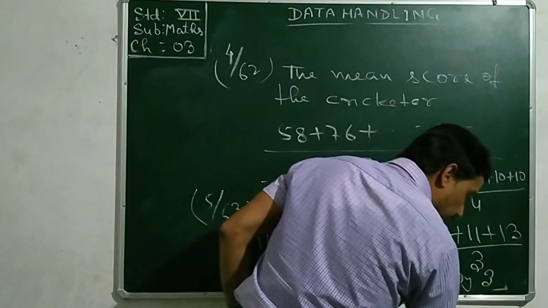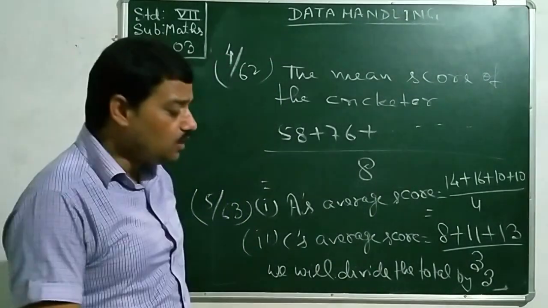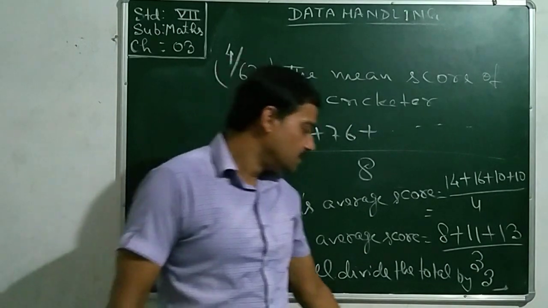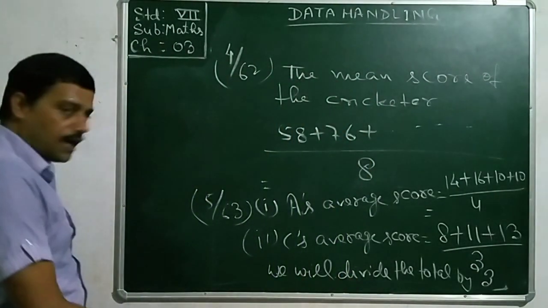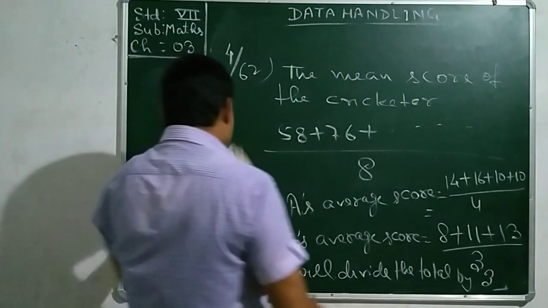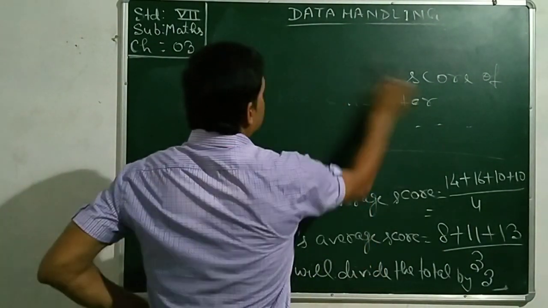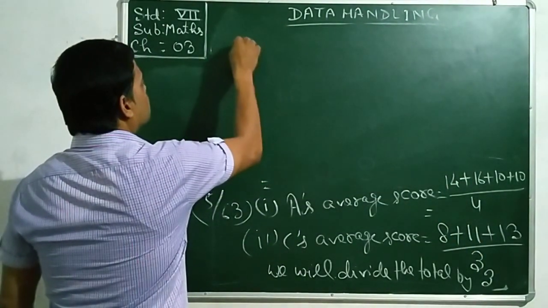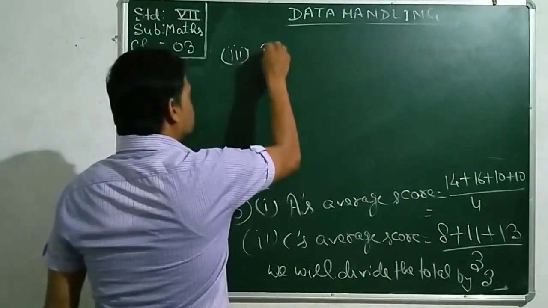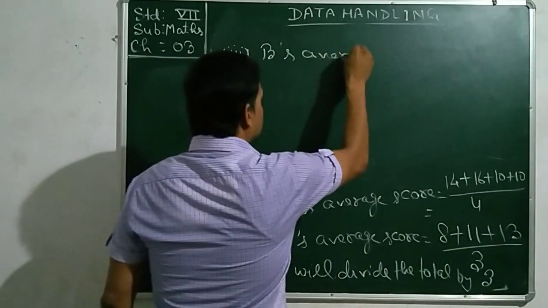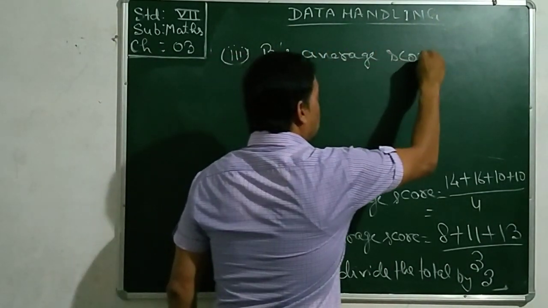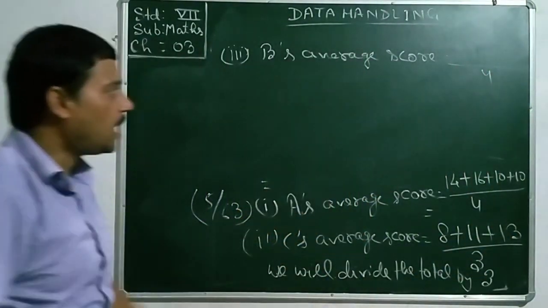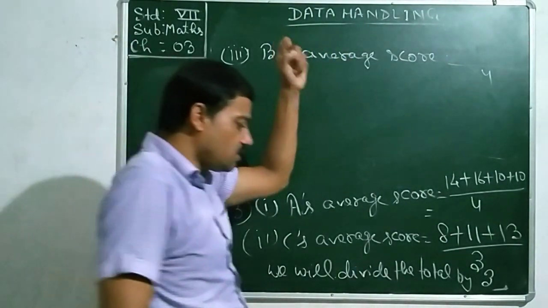Next one is the third part. B played in all the games. And how will you find the mean? I don't think that I need to explain B's score. However, you will find out B's average score yourself. Take care: while finding it out, you will divide the sum by 4 only. I am giving you the hints. You will solve it completely yourself.